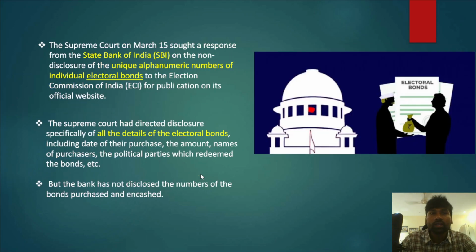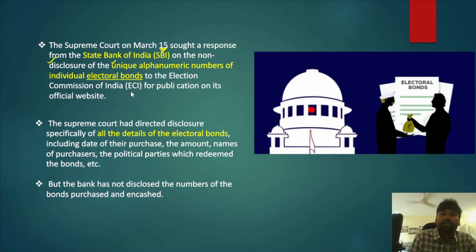So apart from that, the Supreme Court on March 15 sought a response from the State Bank of India, on the non-disclosure of the unique alphanumeric numbers of individual electoral bonds. What are these unique alphanumeric numbers? We will understand a little later. Therefore, the State Bank of India has not published the details of these unique alphanumeric numbers